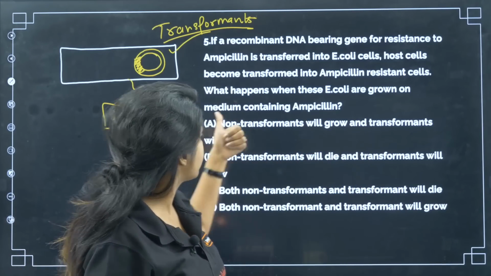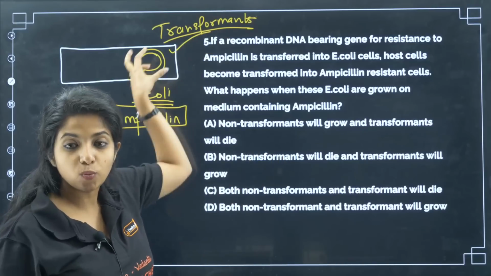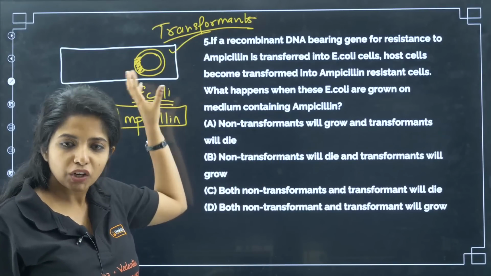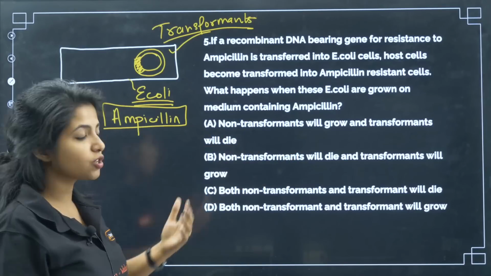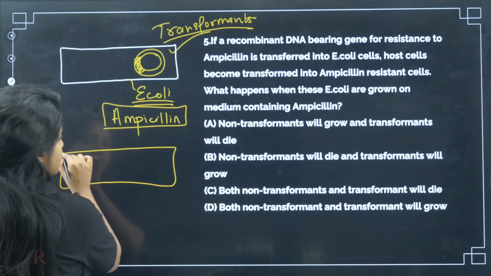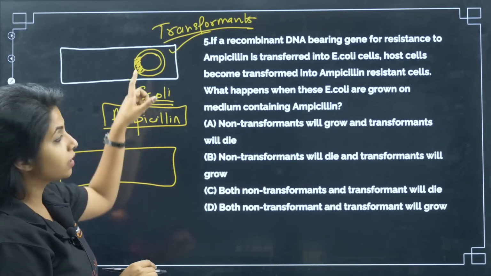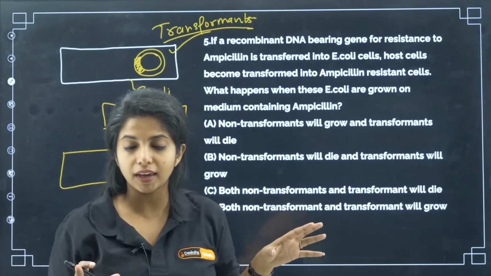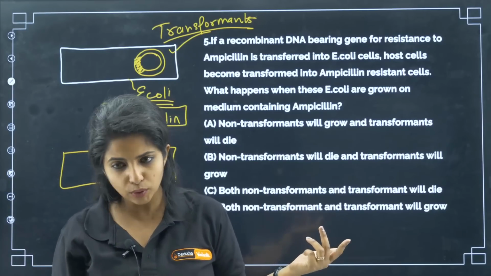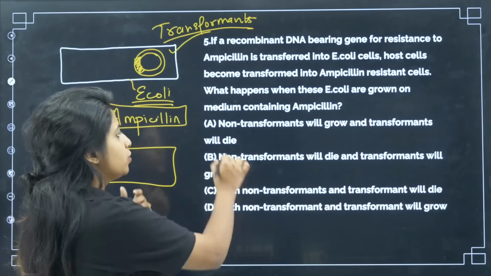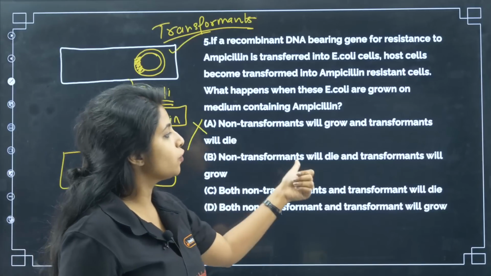Non-transformants will grow and transformants will die. That is, the one that is having the recombinant DNA, they will die, and the non-transformants, as in the one that does not have this ampicillin resistant gene, they will be growing. Do you think so? That can happen? Well, I don't think so. It's a wrong statement. Non-transformants will die.